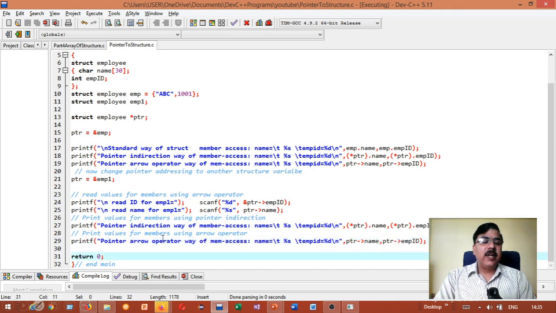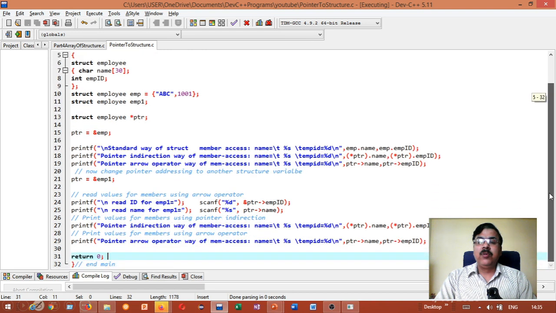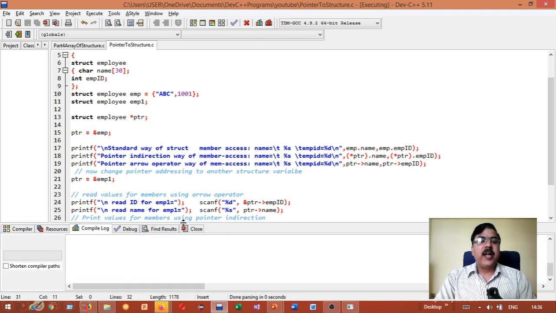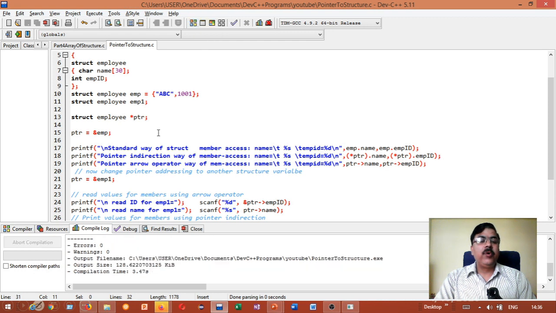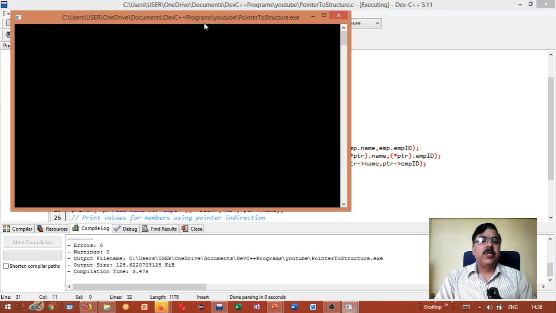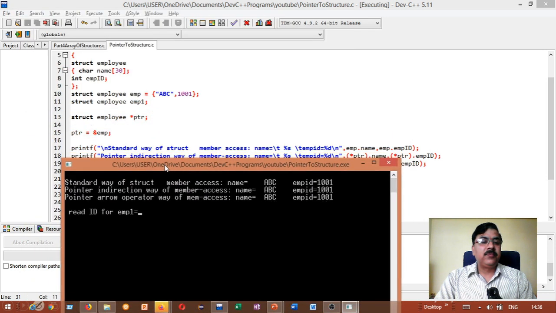Let's compile it and finally close our program. As in this program I have taken main as integer, so finally I am returning some value of integer type as return 0. End your program. Let's try to compile it. So no errors are there. Execute it. So this is your first part.